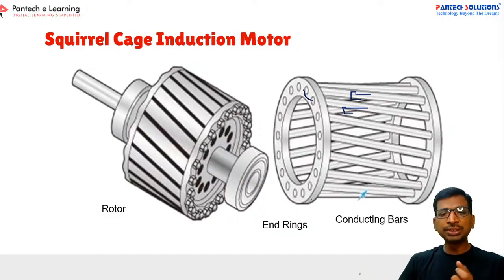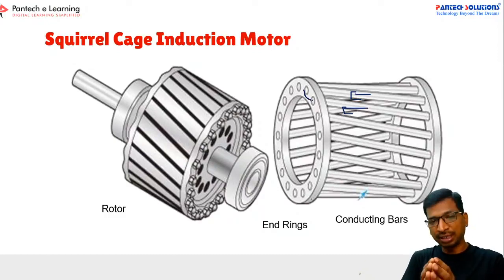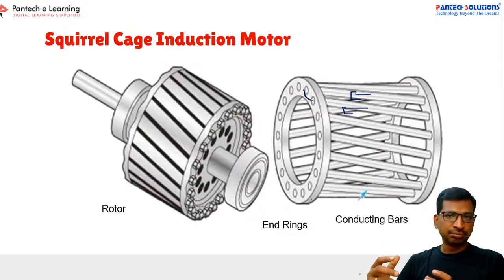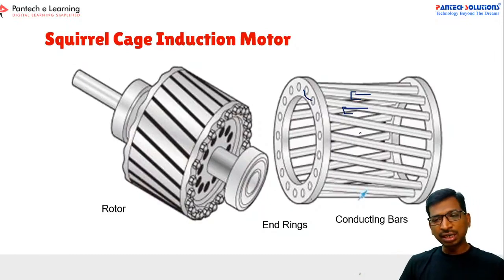Due to this principle, the rotor will receive a huge amount of current, and it generates a force to rotate from its standstill position. Always these rotor bars will be slightly deviated. It's not a perpendicular line, it will be at a slightly deviated angle. So this is called a squirrel cage induction motor.